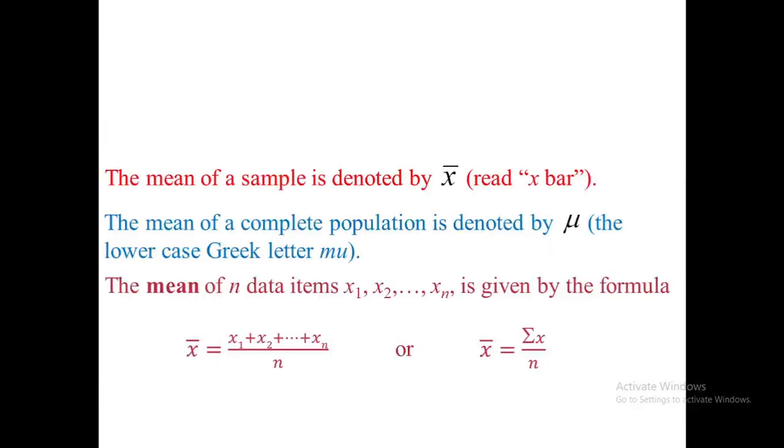The mean of a sample is denoted by x bar and the mean of a complete population is denoted by mu. The mean of n data items x1, x2, up to xn is given by the formula x bar equals x1 plus x2 plus x3 and so on up to xn, divided by the total number of individuals. In simple words, mean is equal to summation x divided by total number of observations.